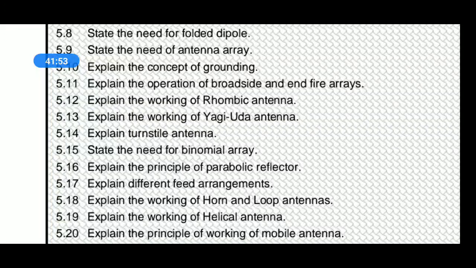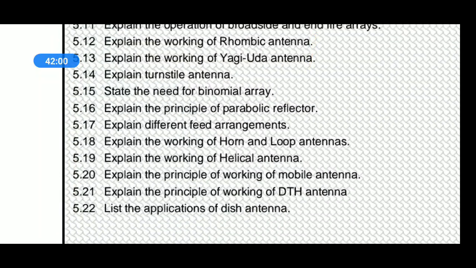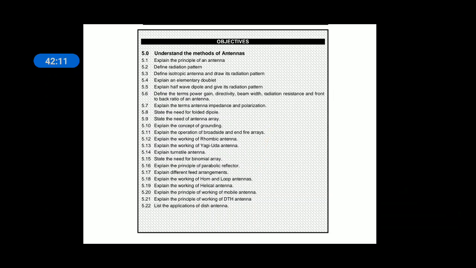Then binomial array, parabolic reflector arrangements, helical antenna, what is a mobile antenna, principle of working of DTH, application of dish antenna. So we covered around 12 topics. There are 10 more topics left in our syllabus. Those will be discussed in the next class.